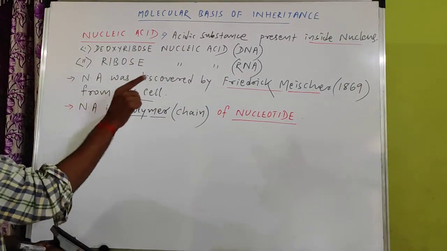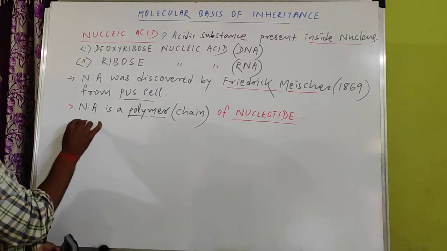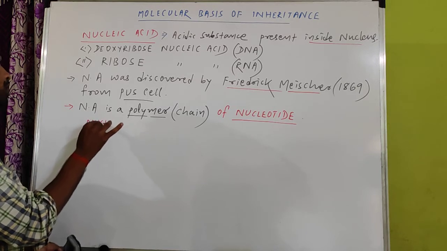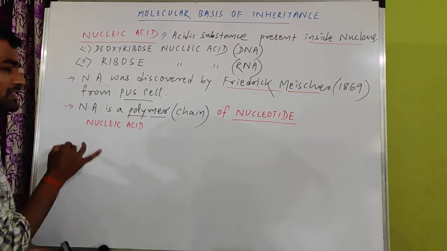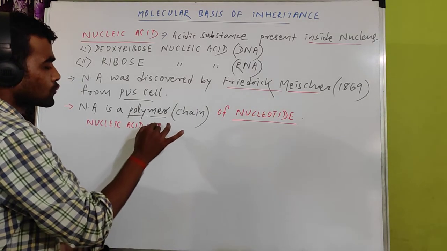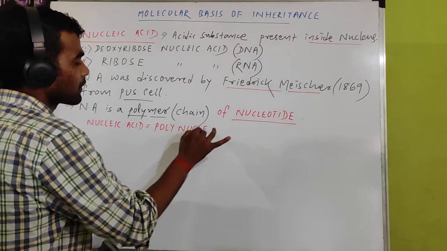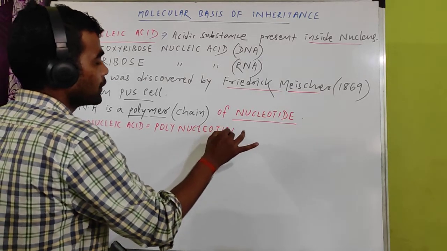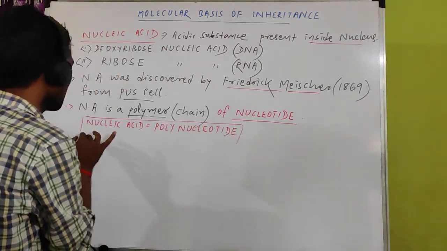So nucleic acids are the chain of nucleotides. That's why nucleic acids are also called polynucleotides. You have to remember this. What is the meaning of polynucleotide?